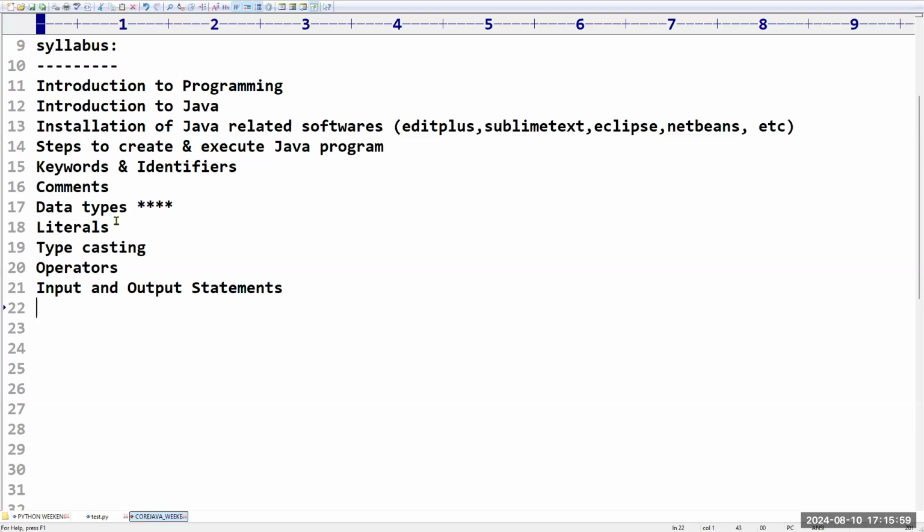Why? Because these are very, very important. Without that, you can't write any program. Then we have selection statements. What are the different types of selection statements? Iterative statements. What are the different types of iterative statements? These are also called loops.